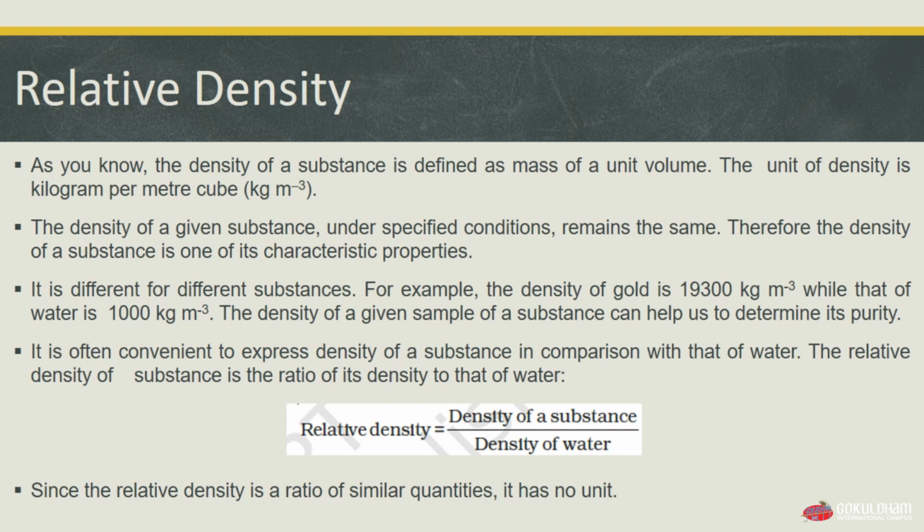The density of a given sample of a substance can help us to determine its purity. It is often convenient to express the density of a substance in comparison with that of water. The relative density of any substance is the ratio of its density to the density of water. So relative density is equal to the density of that substance divided by the density of water. Since relative density is a ratio of similar quantities, it has no unit.